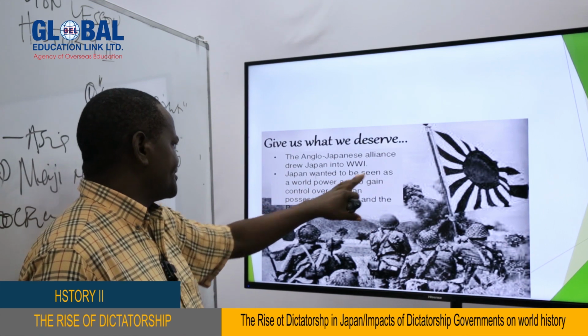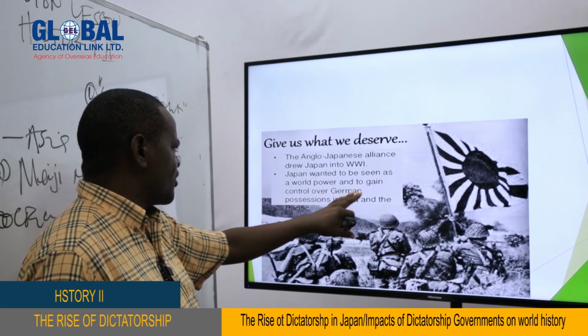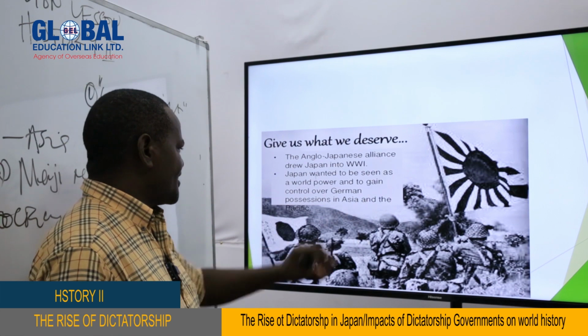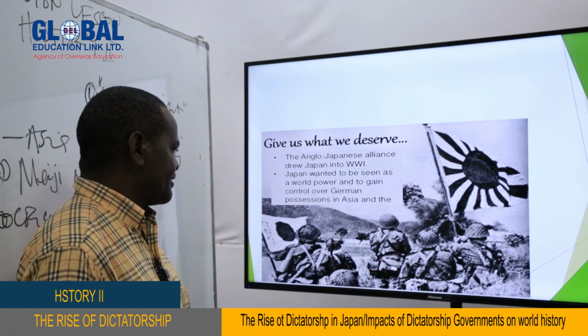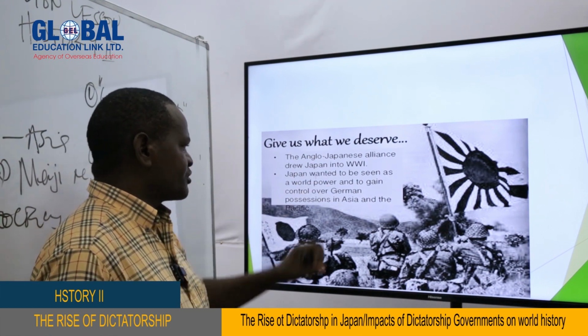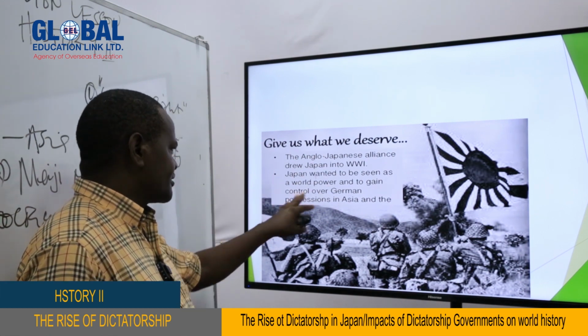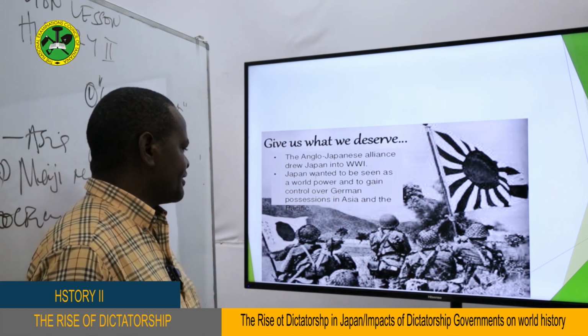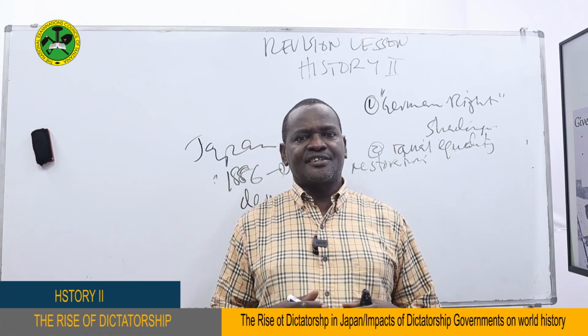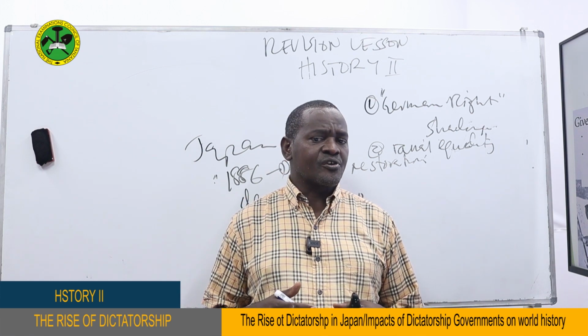But Japan wanted to be seen as a world power and to gain control over German possessions in Asia and the Pacific. But they were not given those German rights in Asia and the Pacific. So that's why they said, give us what we deserve. We deserve the German colonies in Asia and the Pacific, so we have to be given them. So that's why, as we said, one of the things they wanted was the implementation of the doctrine of racial equality, and they believed that the military could make Japan a strong country